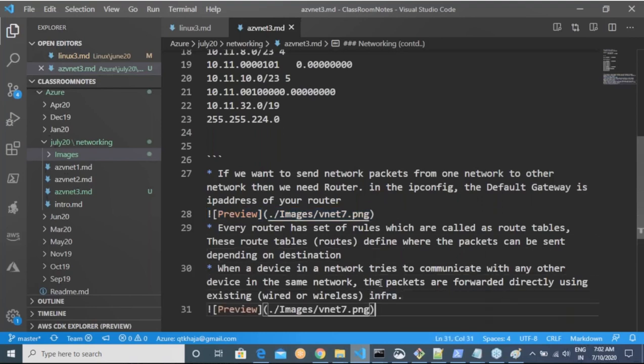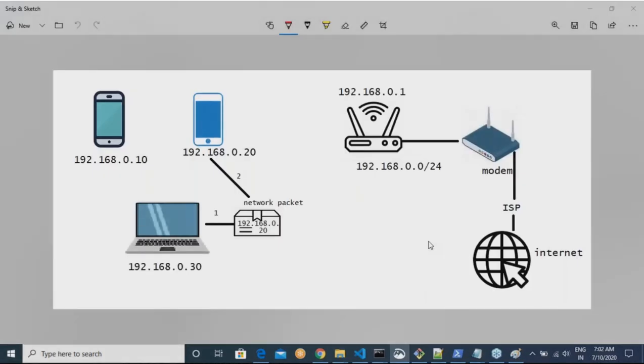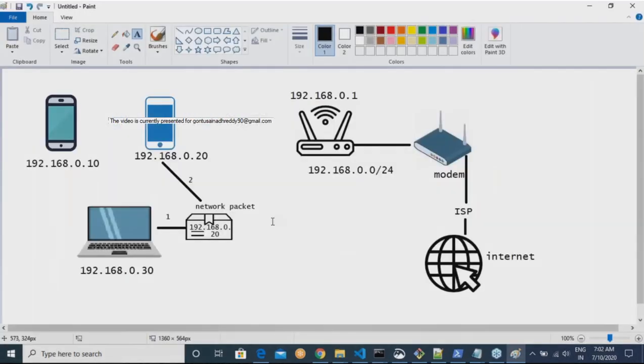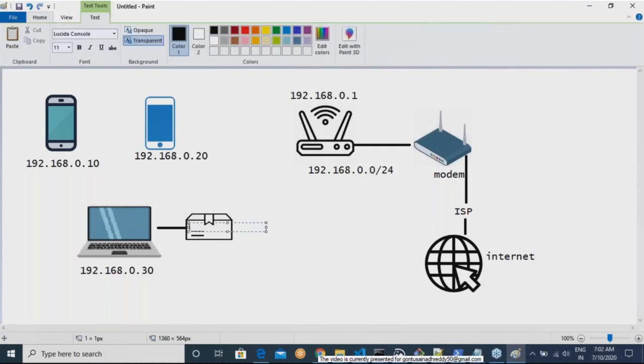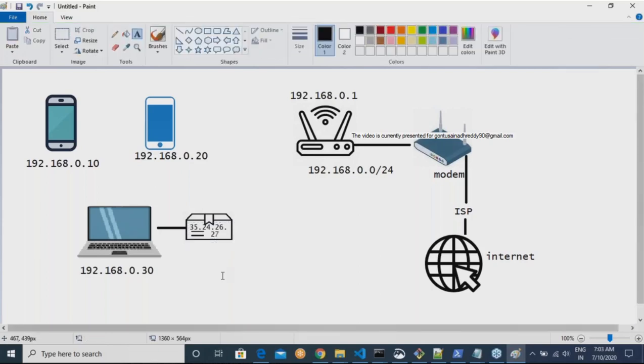Now, let us try to change the scenario. This guy wants to send the packet this time to 35.24.26.27.